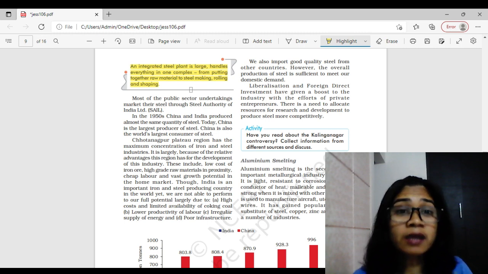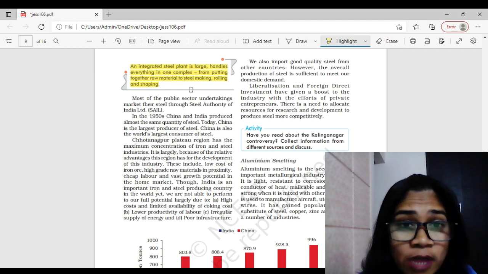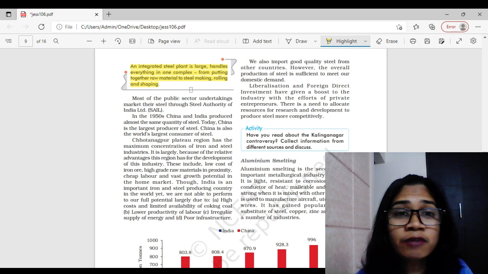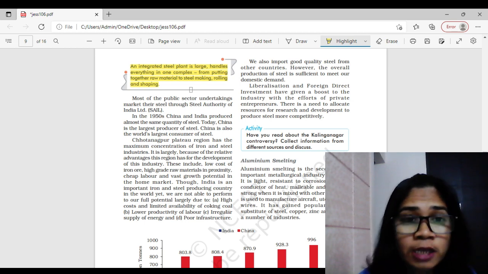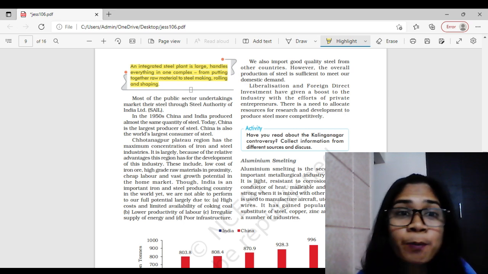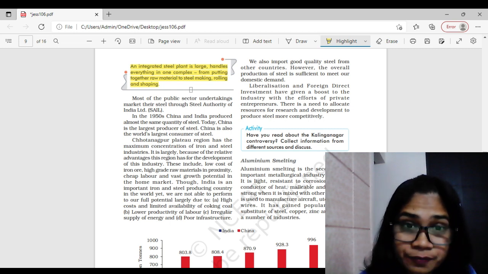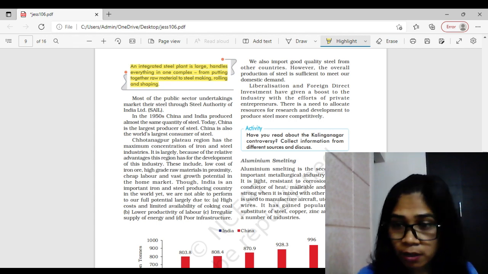Acres and acres. They handle every complex thing, from extraction of mineral to purifying that iron ore, then giving a proper shape, rolling, shaping, everything is done under one unit. So this is quite a big one. The integrated steel plant is a large scale industry and it's a basic industry, right? And this question again comes for a 3 marker.